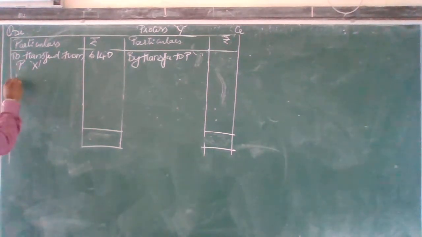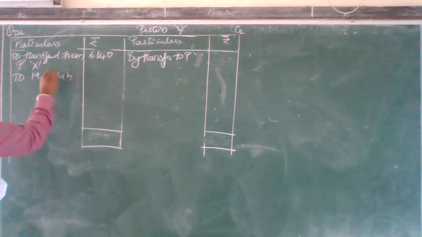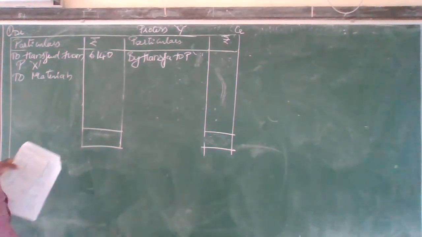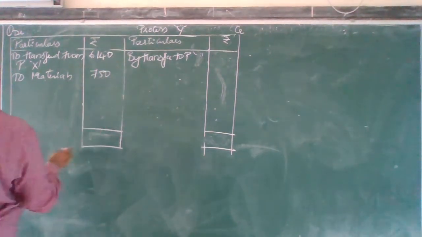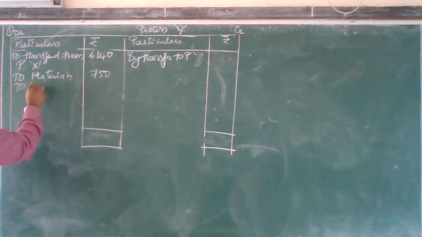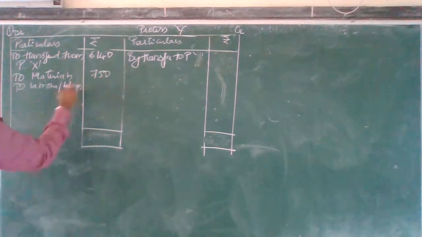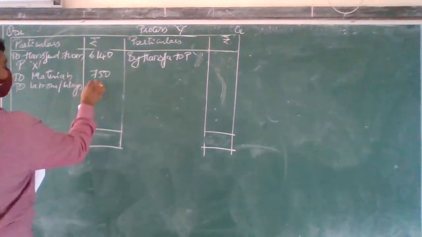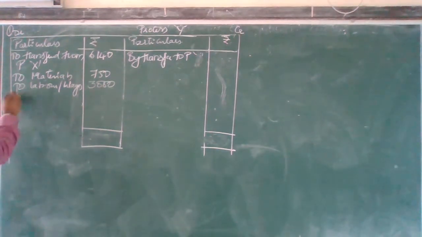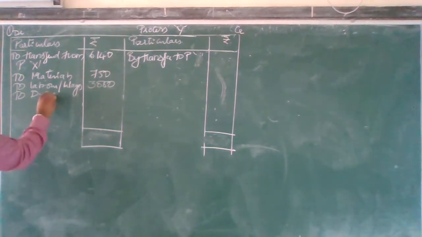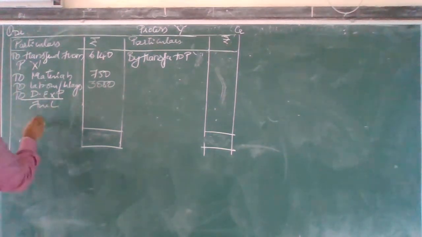To materials. How much do we have for process Y? Materials is 750. Next, to labor or wages. How much do I have? 3000. Next after this, to direct expenses, fuel, then carriage.